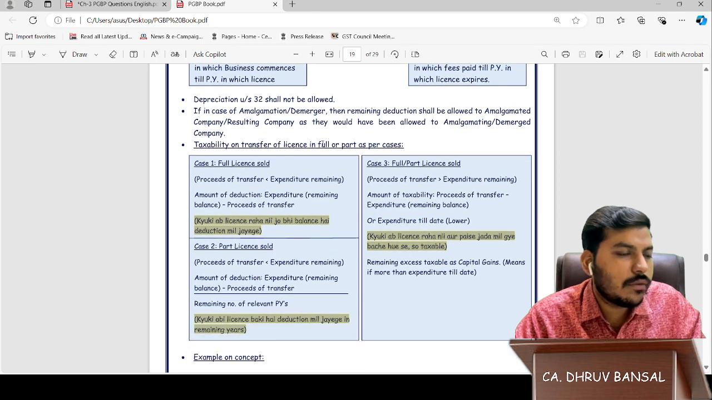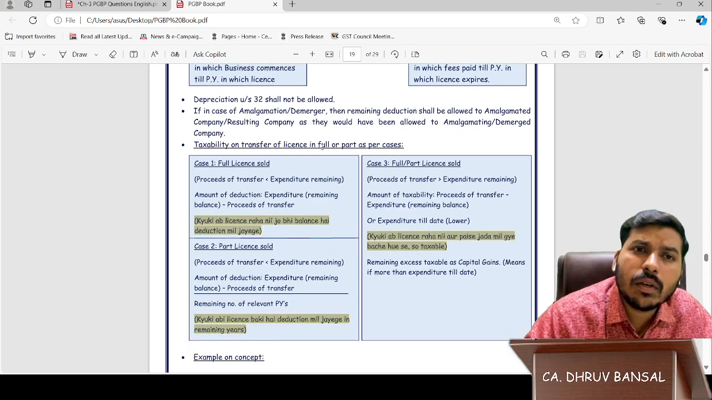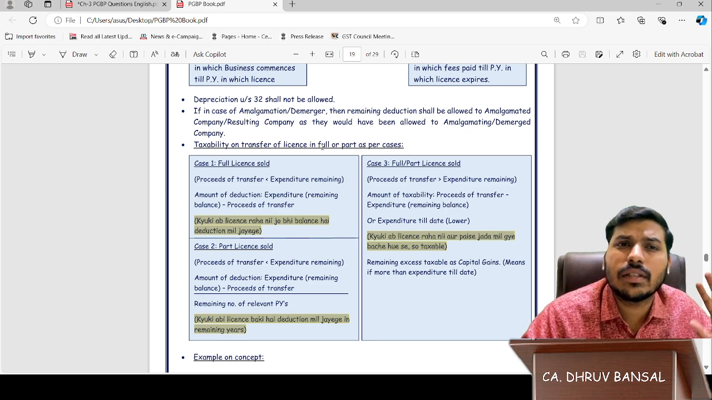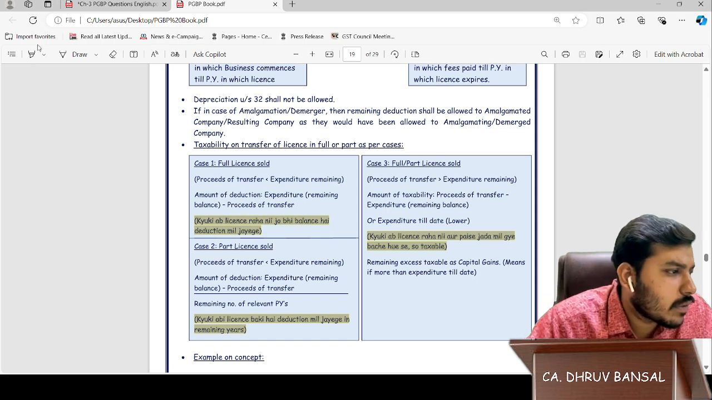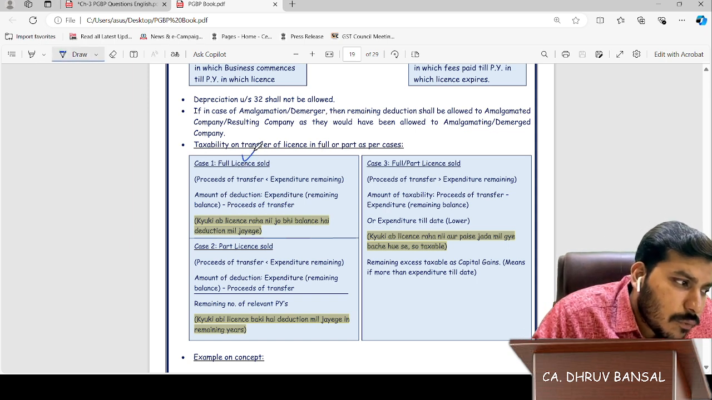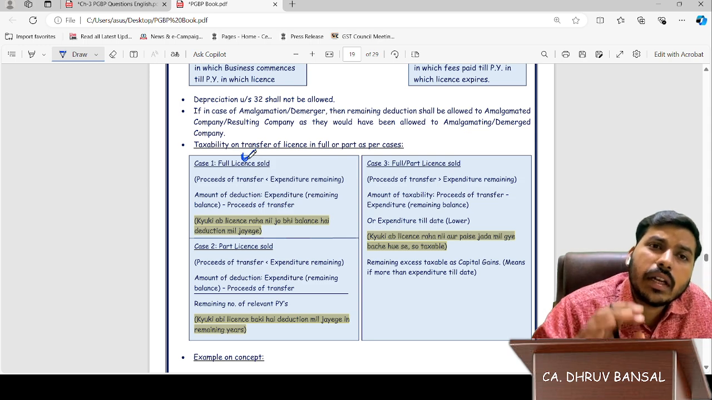See these notes. If you understand a little bit of Hindi, I will tell you here, because it feels easy. It feels easy. Okay, sir. Nothing like that. Understand, when the full license is sold, it means all the license is transferred.